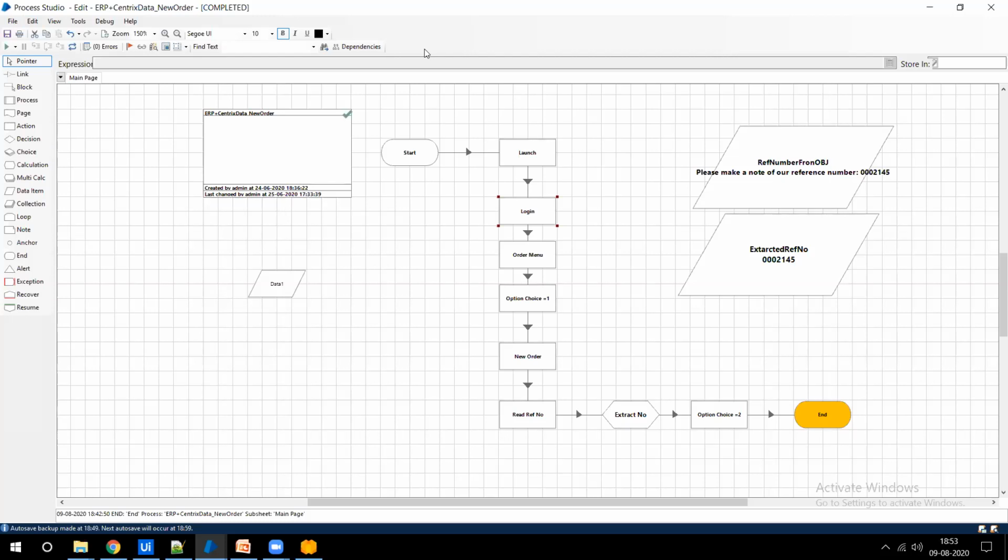Which is the better tool, UiPath or Blue Prism? Which one is the best tool? Okay. See, in the IT industry, you are basically asking which language is better, whether it's Java or C#. It's not like that.